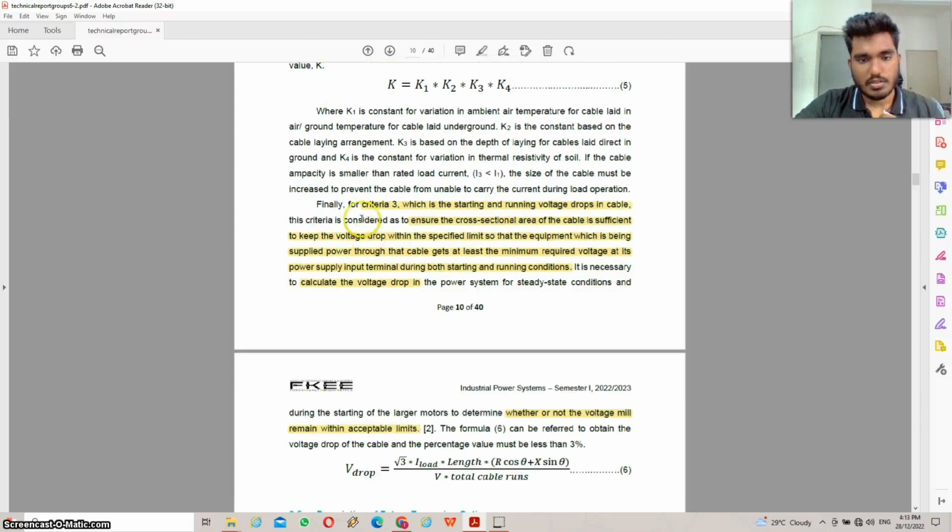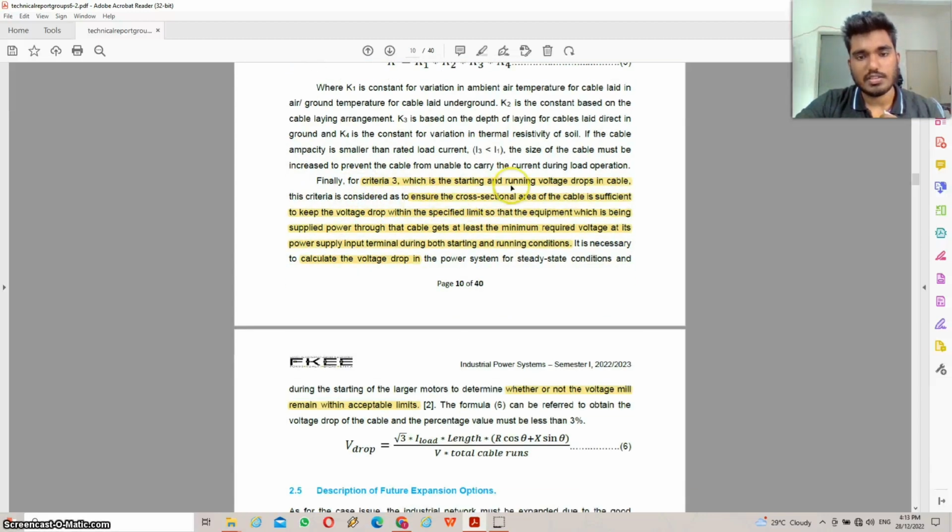After that, we need to find criteria 3, which is the starting and running voltage drop in cable. Why we need to find that? Because it's to ensure the cross-sectional area of the cable is sufficient to keep the voltage drop within the specified limit, so that the equipment being supplied power through the cable gets at least the minimum required voltage at its power supply input terminal during both starting and running conditions.